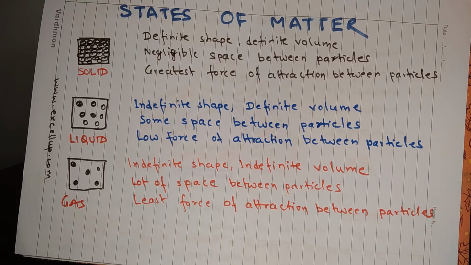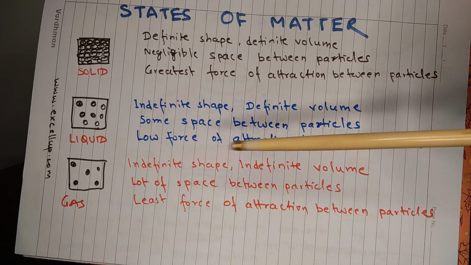Particles of liquids have some space between particles and somewhat lower force of attraction compared to that in solids. Because of lower force of attraction and some space between particles, liquid is able to maintain its volume, but acquires the shape of the container in which it is kept. Because of this, a liquid is able to flow also, and that is why liquids are known as fluids. Even gases are known as fluids because they can flow.